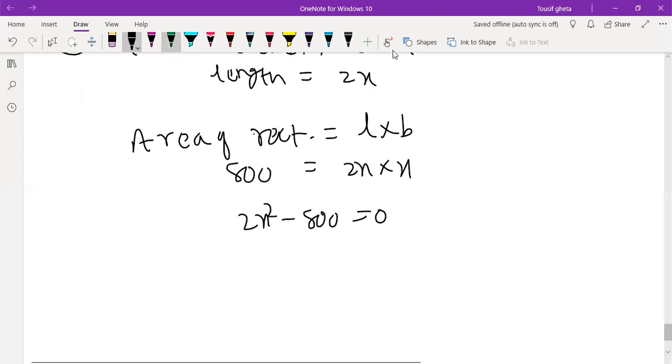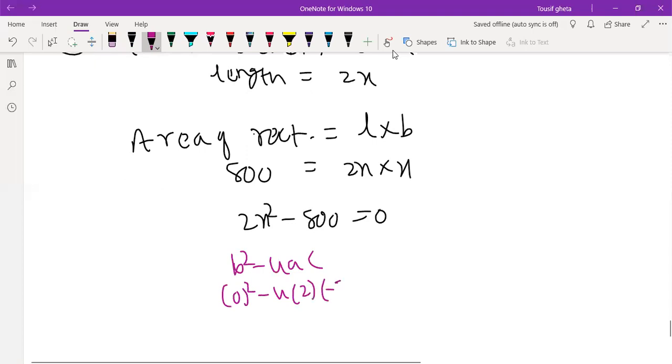To find out, we need b square minus 4ac, the discriminant. Here b is 0, so 0 minus 4 into a is 2, c is minus 800. Minus into minus plus, we get 6400. So it is possible.